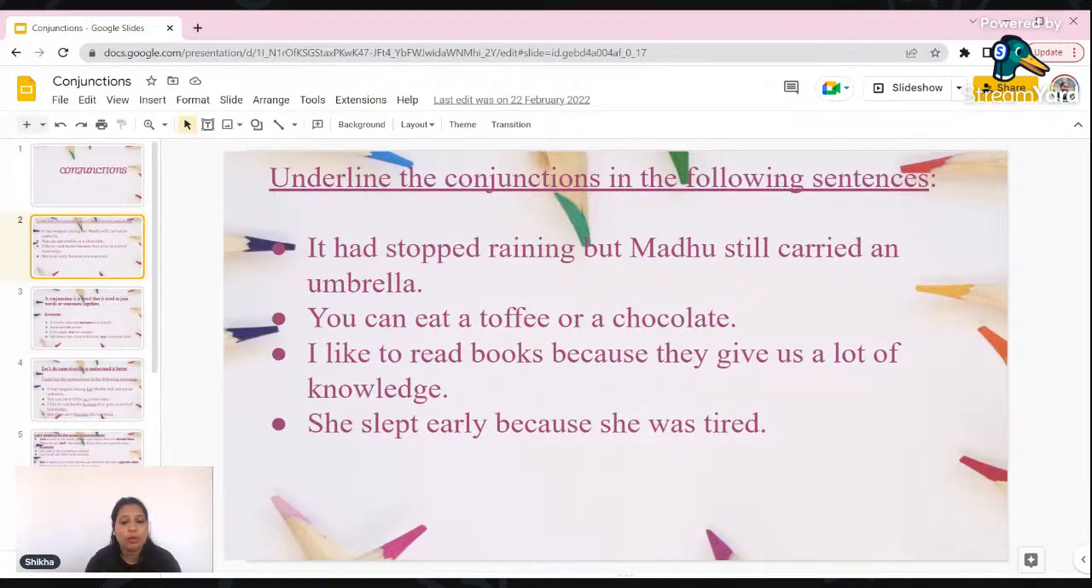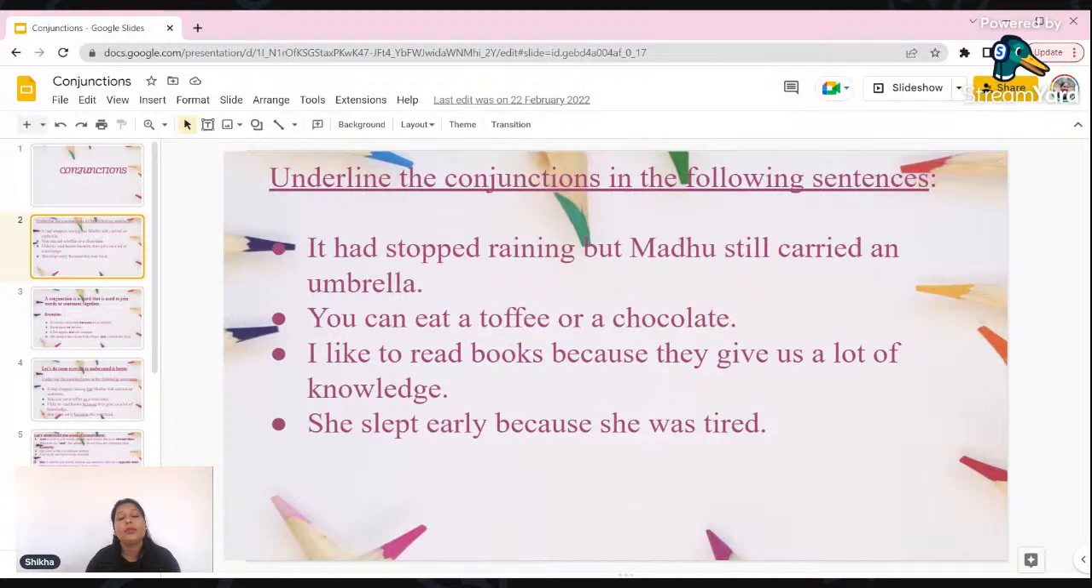You can eat a toffee or a chocolate. If we are not using this conjunction or, we would say, you can eat a toffee, you can eat a chocolate. But it doesn't sound good, isn't it? So we will say you can eat a toffee or a chocolate. It makes our sentences so simple. We don't have to write or speak big sentences, and the listener would also understand what you are telling very clearly and in a simple manner.